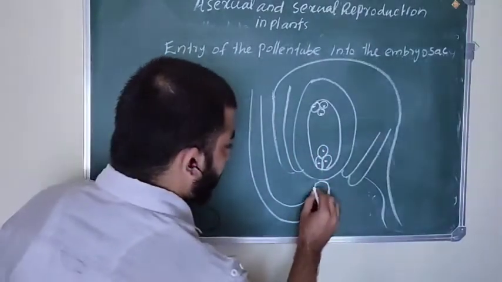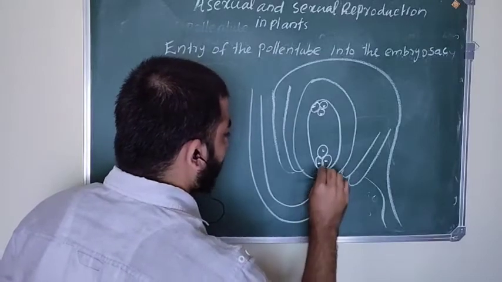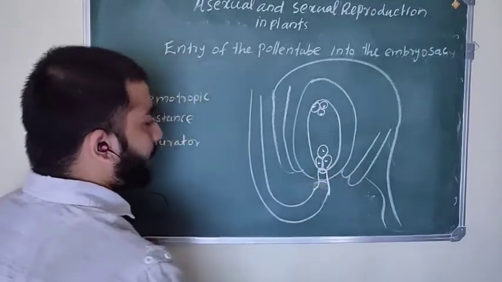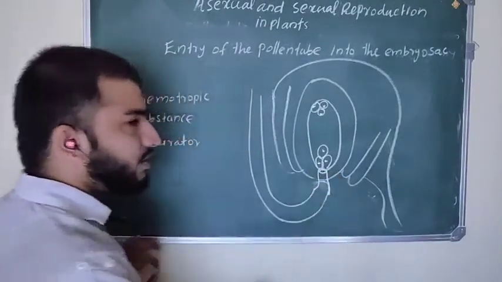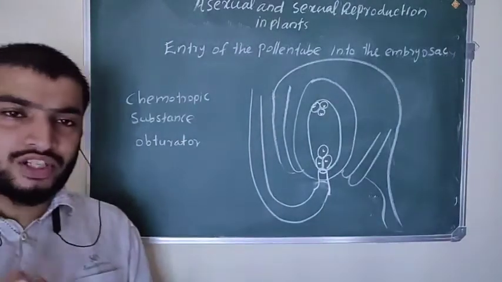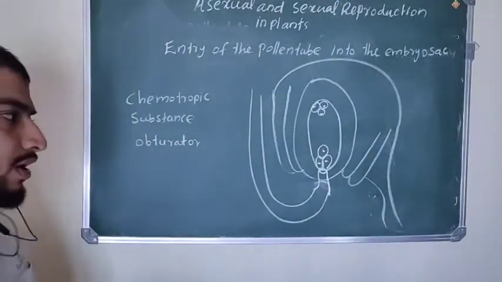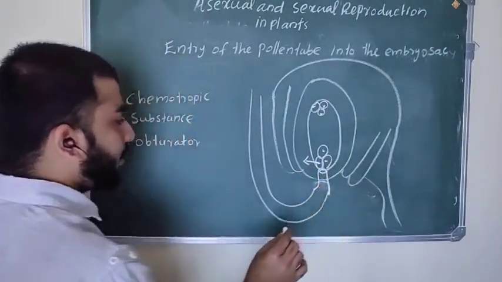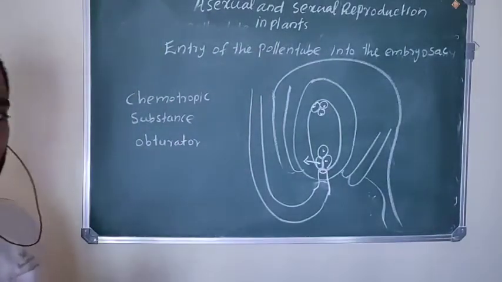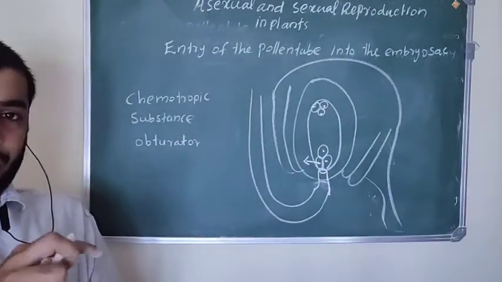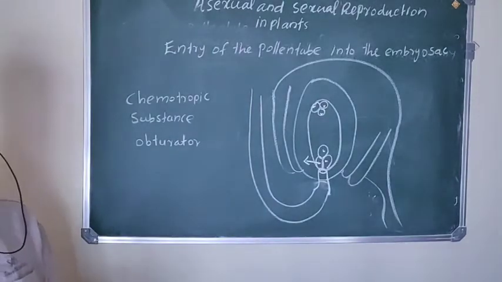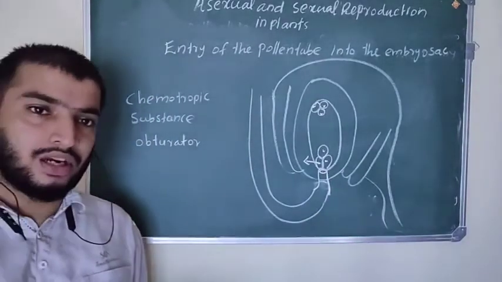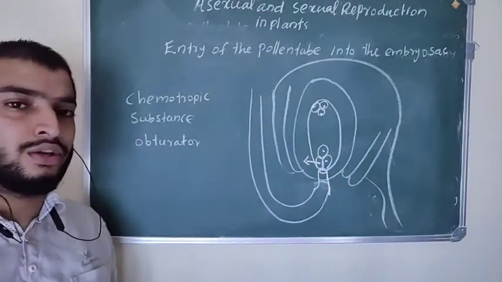The pollen tube which enters the ovule and the embryo sac makes a pore at the tip of its pollen wall, and discharges the contents present in the pollen tube, that may be the vegetative cell, male gametes and cytoplasmic contents, everything into the synergids. Then the male gametes and cytoplasmic contents are released into the embryo sac.